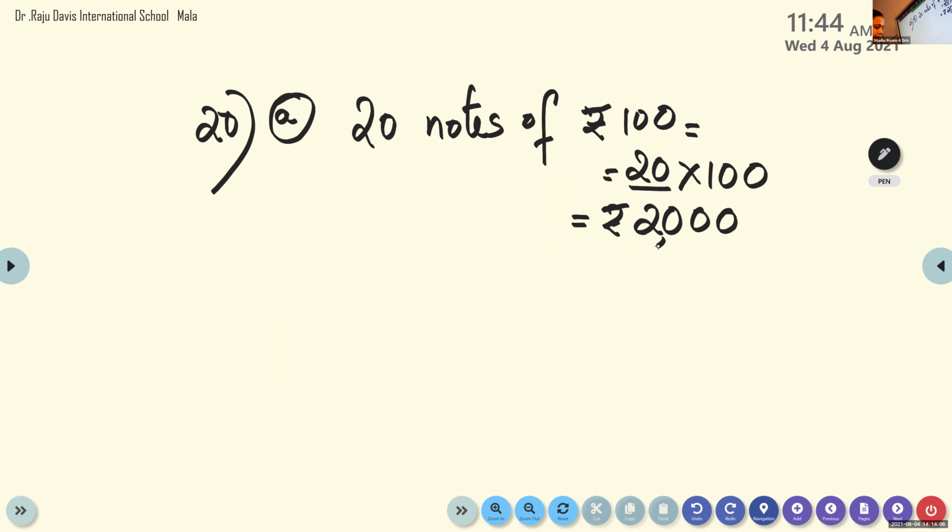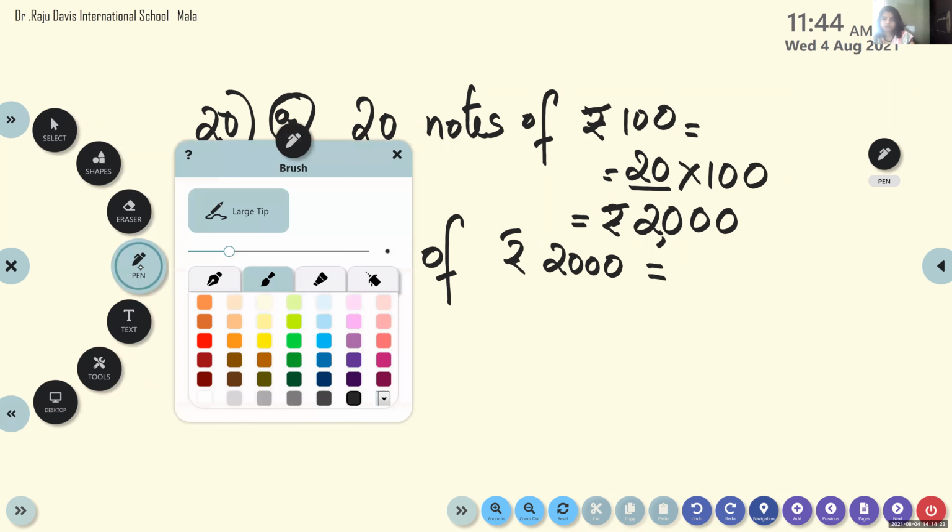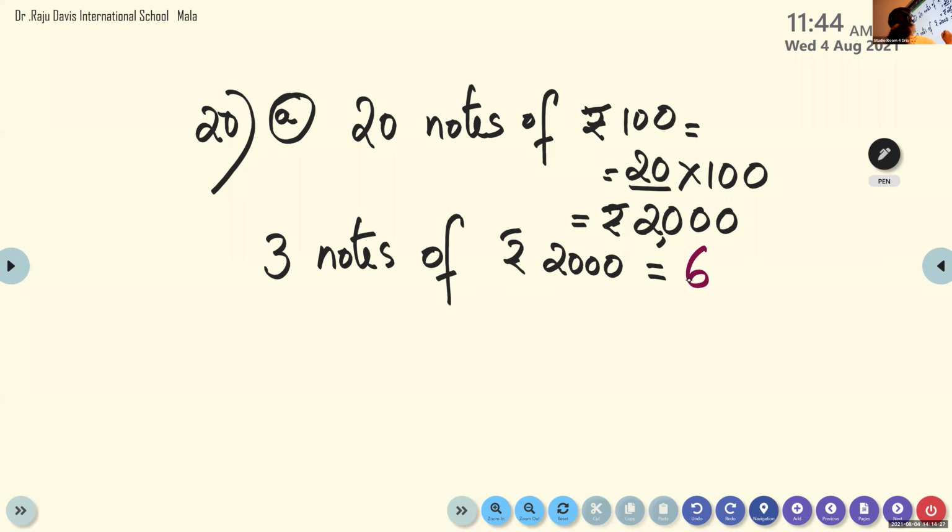3 notes of. Look at the question and tell me. 3 notes of rupees 2000. What is the answer? 3 into 2. 3 twos are 6. Then how many more zeros? We have 3. So what is this? 6000.